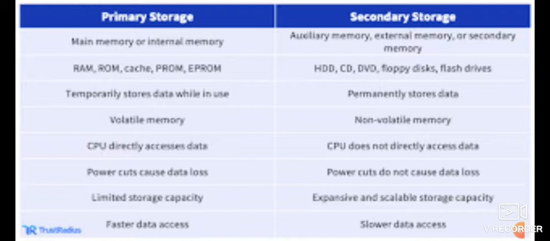Primary memory has limited storage capacity, whereas secondary memory has an inexpensive and scalable storage capacity, meaning it has more storage capacity as compared to primary memory, and that can be increased further also. Primary memory can access data faster as compared to secondary memory. Now this is all about secondary storage devices and the difference between primary storage and secondary memory. Thank you.